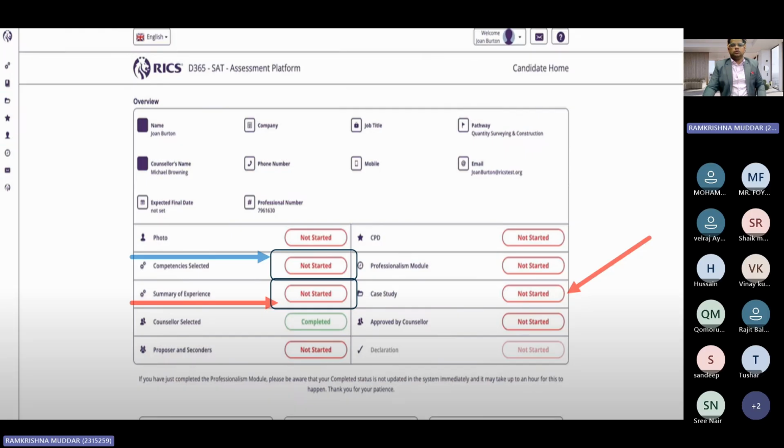And this is the competency. So this is not required now. Before submitting, you have to select the competencies. These are the competencies.